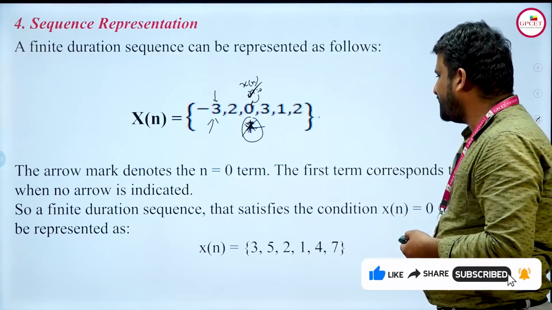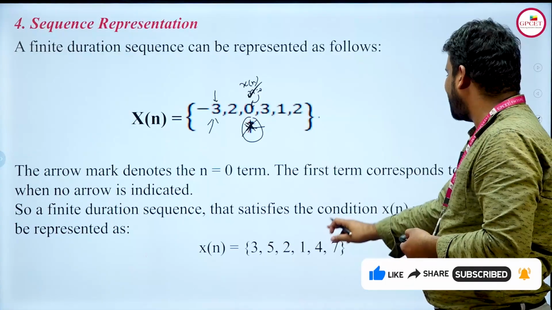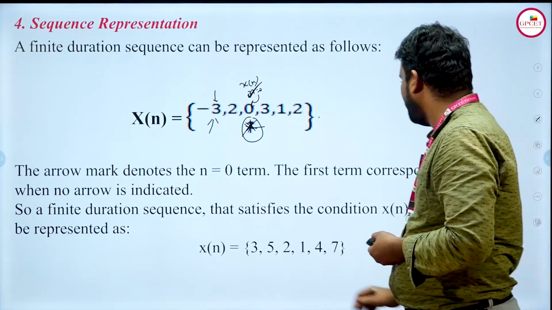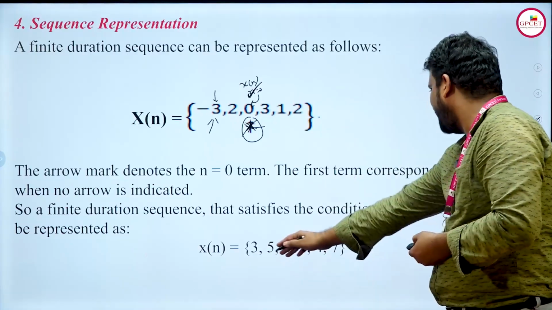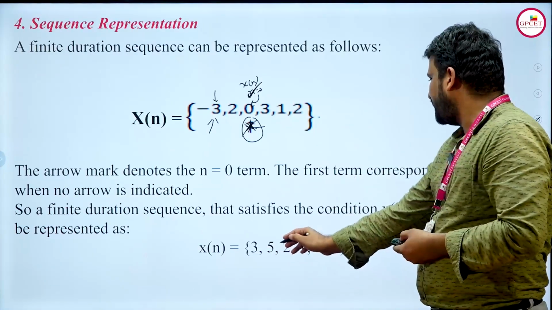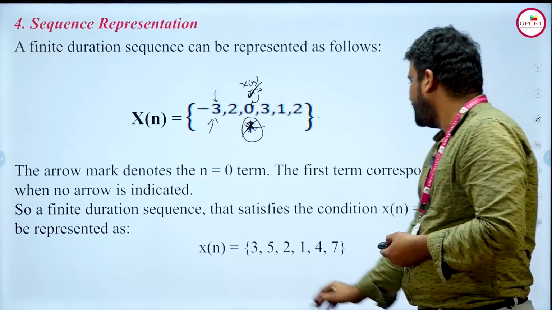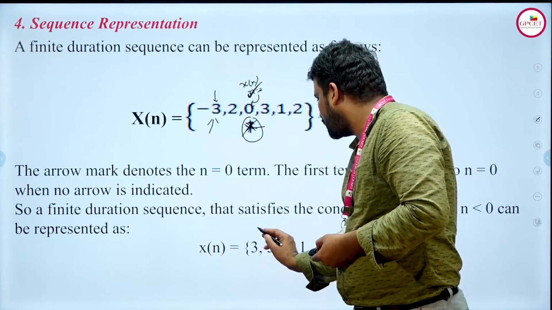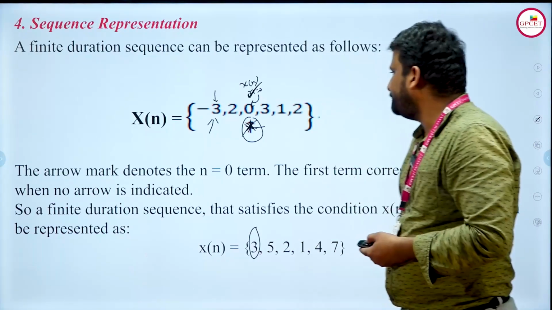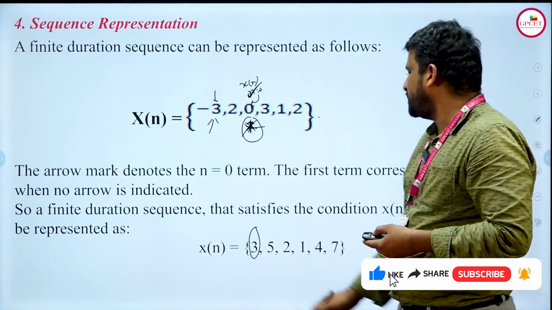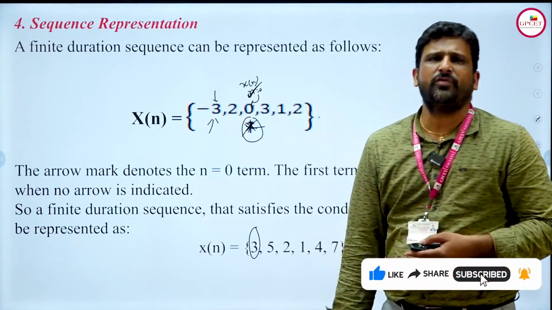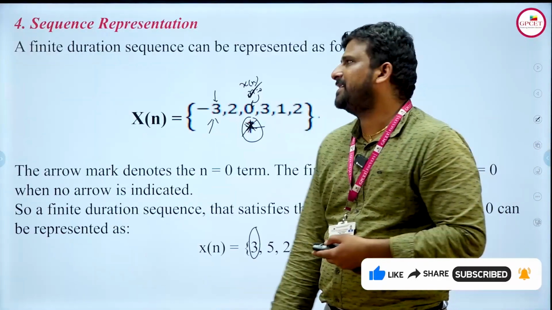So a finite duration sequence that satisfies the condition x of n is equal to 0 for n less than 0 will be represented in the form like this. So x of n is equal to 3, 5, 2, 1, 4, 7, and here the arrow mark is not indicated. So this will be the starting. The first term corresponds to n is equal to 0. So this is the fourth way how we are going to represent the signals.